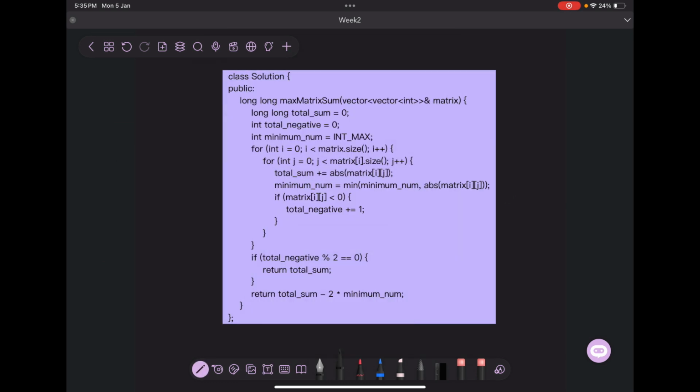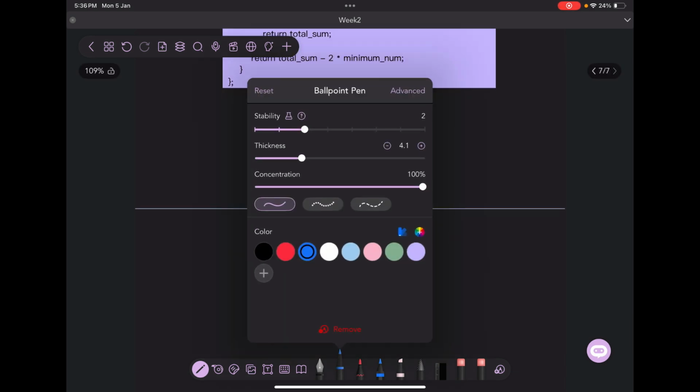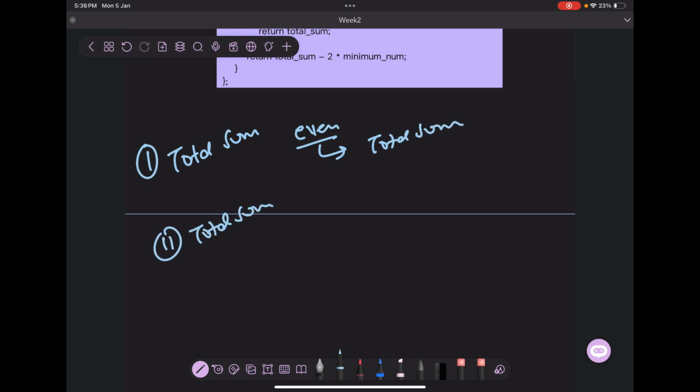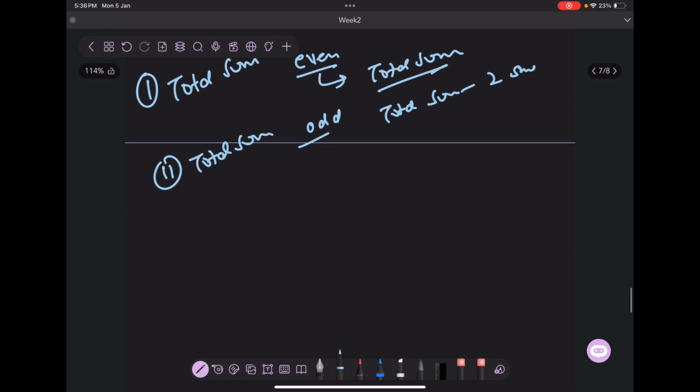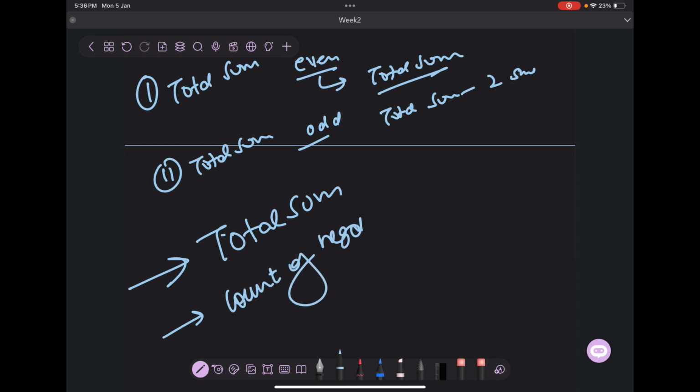Okay, so let us just quickly iterate through the code. We declare total sum as 0. So now there are two things that I need to do. What are those two things? First, I need to get total sum in either case, because even in the case of even, the answer was total sum only, because I said that we'll be able to make everyone positive. And the second was total sum in the case of odd, because then we needed total sum minus twice the smallest element. So what I'm essentially saying is we need to keep track of two things. One is total sum and the other is count of negative elements.